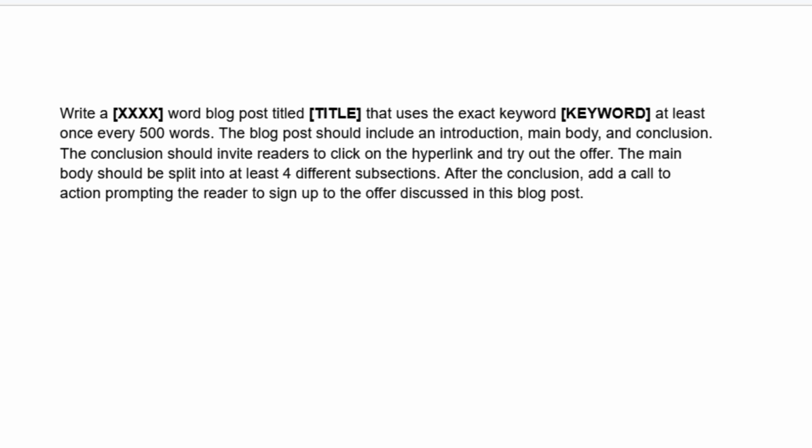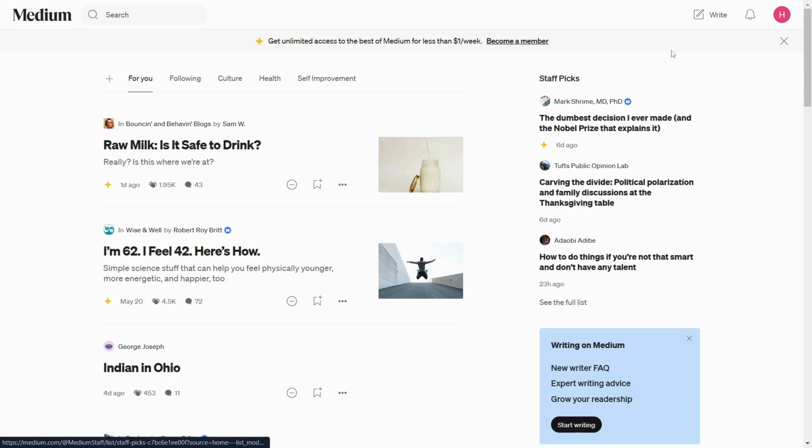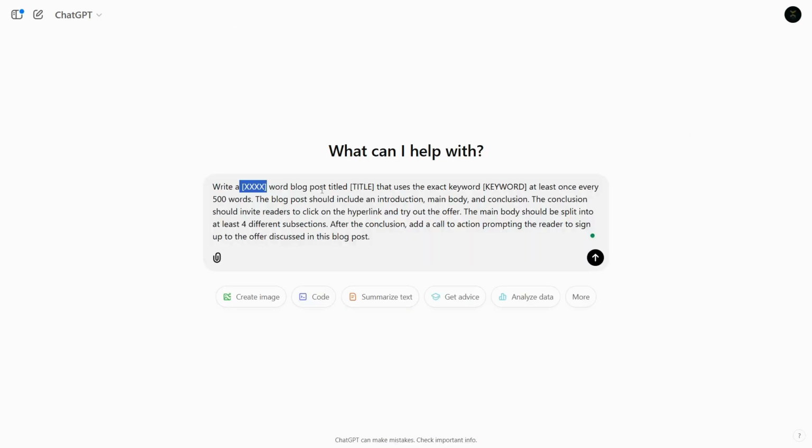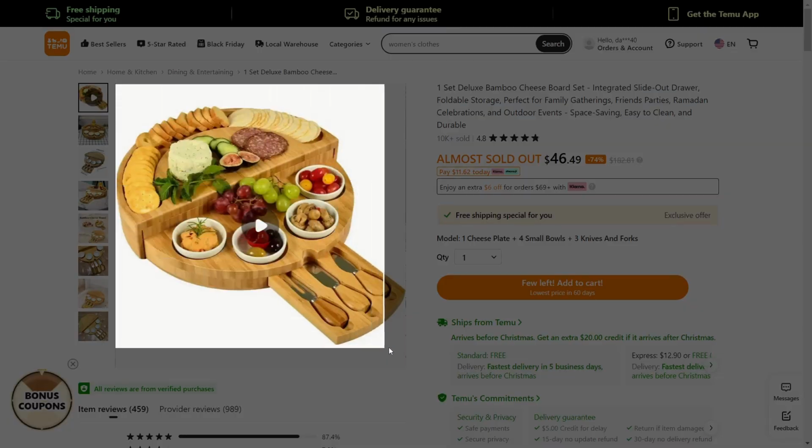You can then again use the same prompt that we use for Medium blog articles. So you can just go to medium.com, click Write, go to ChatGPT, paste that prompt, and customize how many words you want. Let's say in this case 1.5 thousand words.